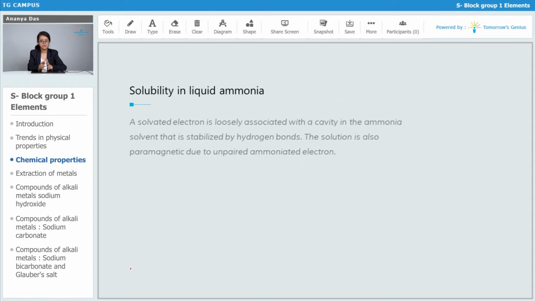The solvated electron is actually present in a cavity in the ammonia solvent and it is stabilized by hydrogen bonds. And because of the presence of the unpaired electron, the solution is also paramagnetic.